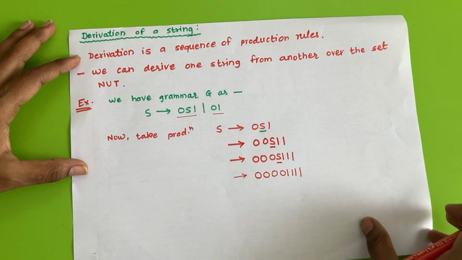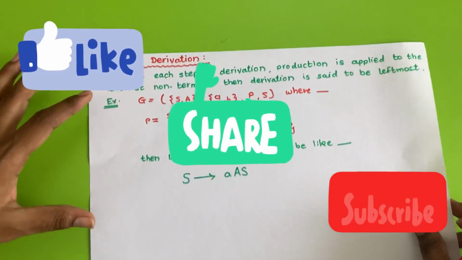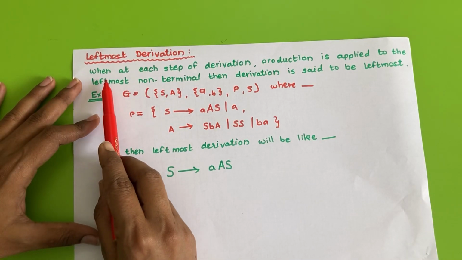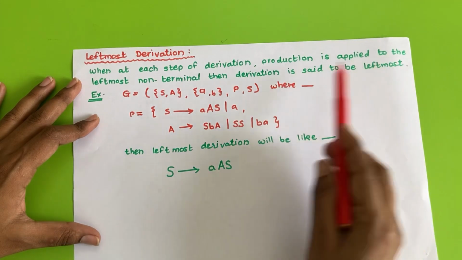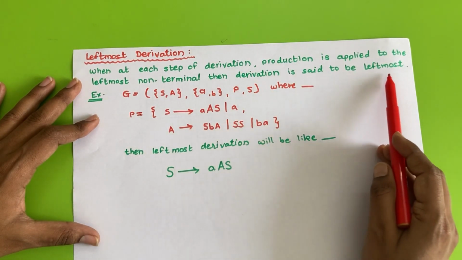Now again here we can have two kinds of derivations, that is leftmost derivation and rightmost derivation. When at each step of derivation the production is applied to the leftmost non-terminal, then the derivation is said to be leftmost.